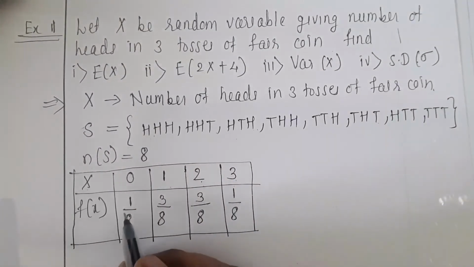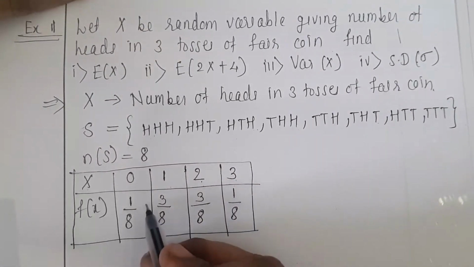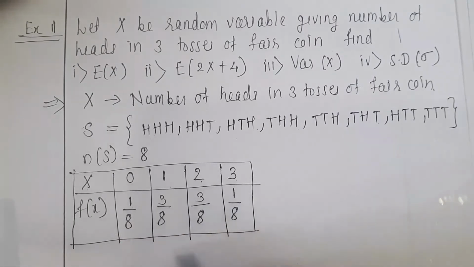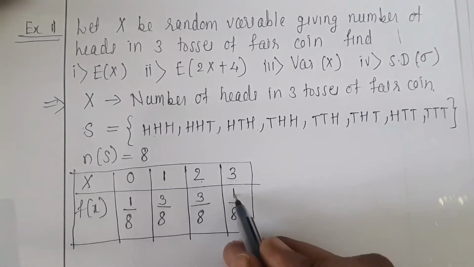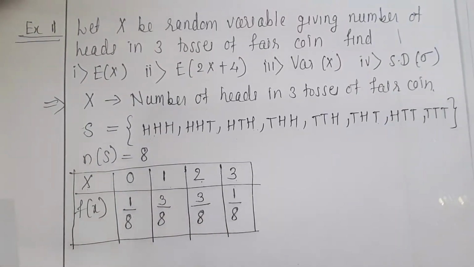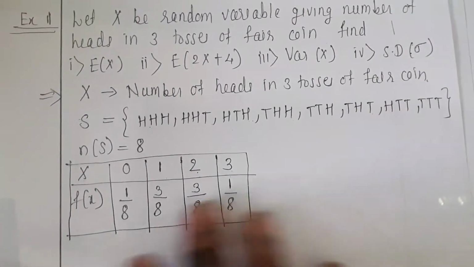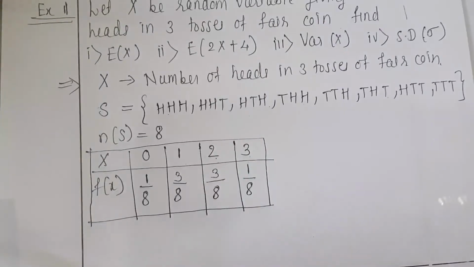So if we add all probabilities, the addition of the probability function must be equal to 1. So let us check. 1 plus 3, 4, plus 3, 7, plus 1, 8. 8 divided by 8 is equal to 1. Means whatever we have found out is correct.